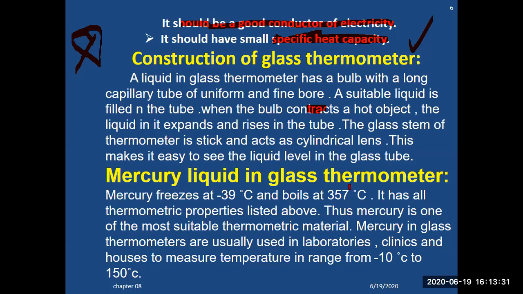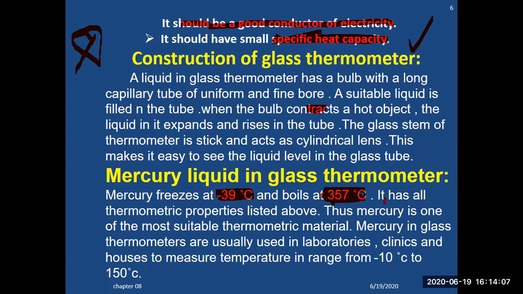Mercury liquid in glass thermometer: mercury freezes at minus 39 degrees Celsius. This is the temperature at which mercury freezes, and it boils at 357. This is a metal, and metals mostly have a high boiling point. So it's 357 degrees. It has all the thermometric properties listed above: good conductor, specific heat, does not wet the glass, and has uniform thermal expansion. So these are some of the important properties of a liquid which can be used as a thermometric substance.